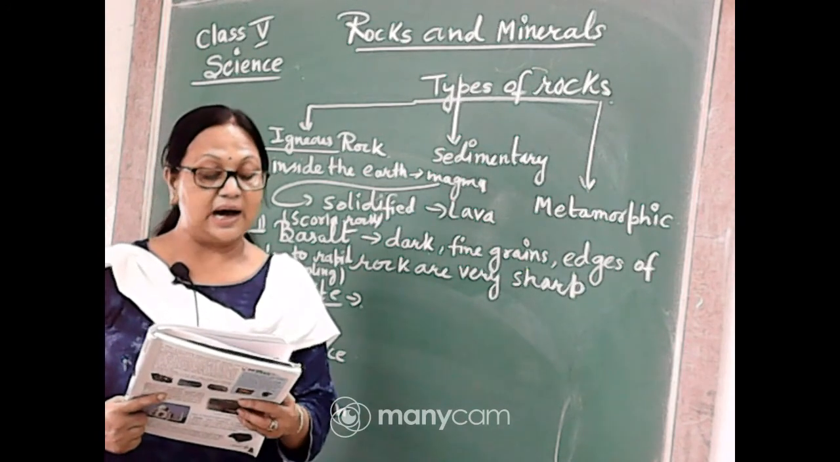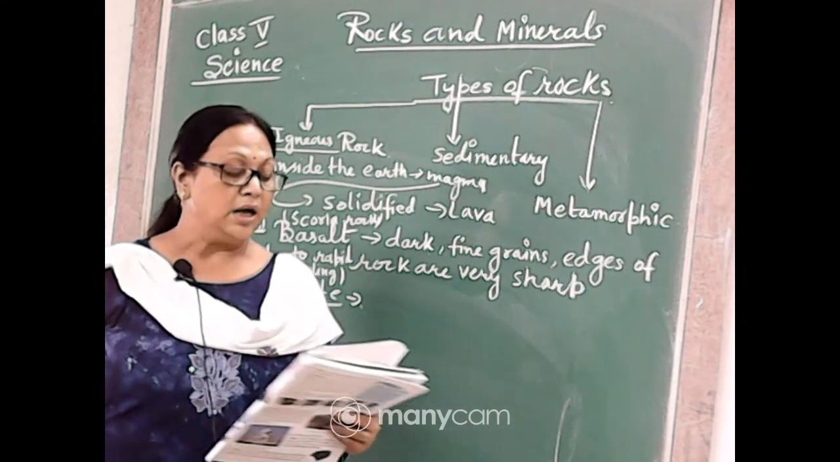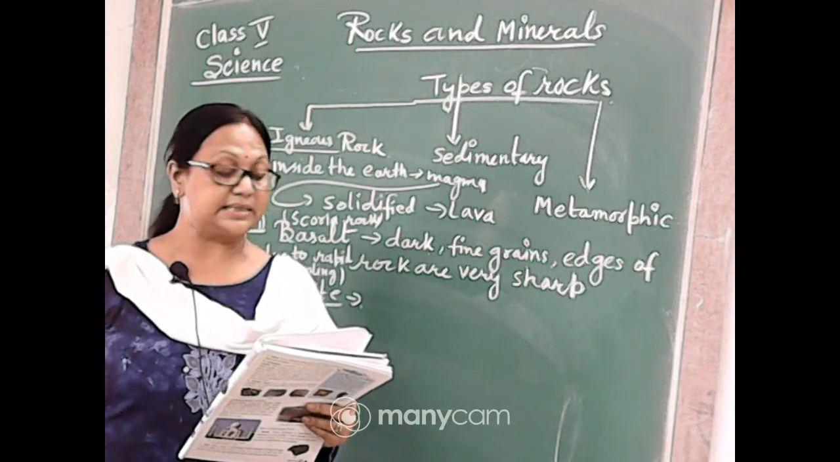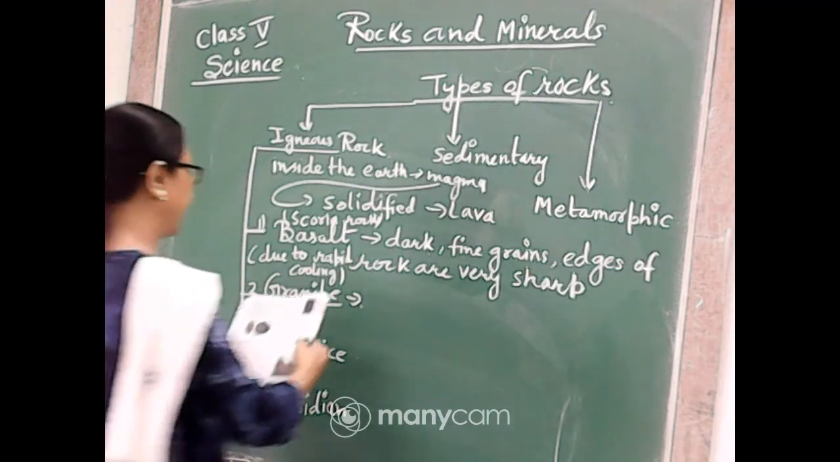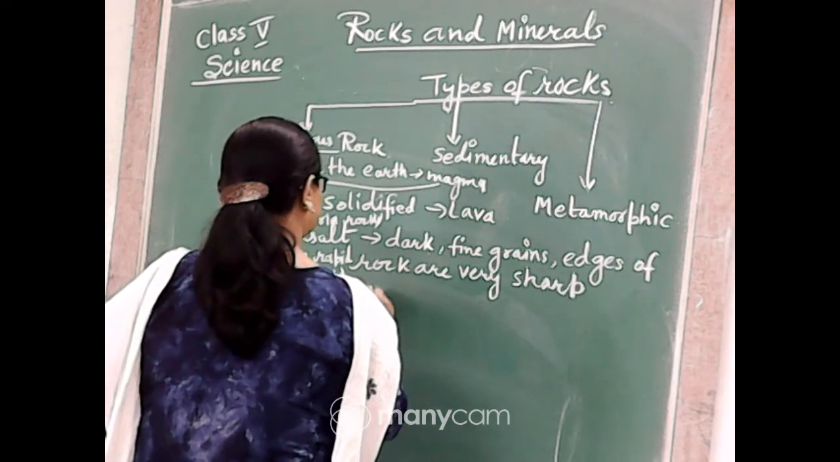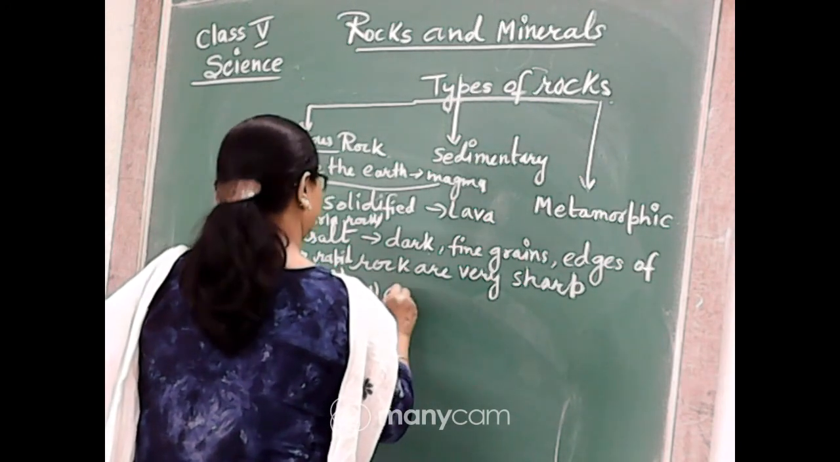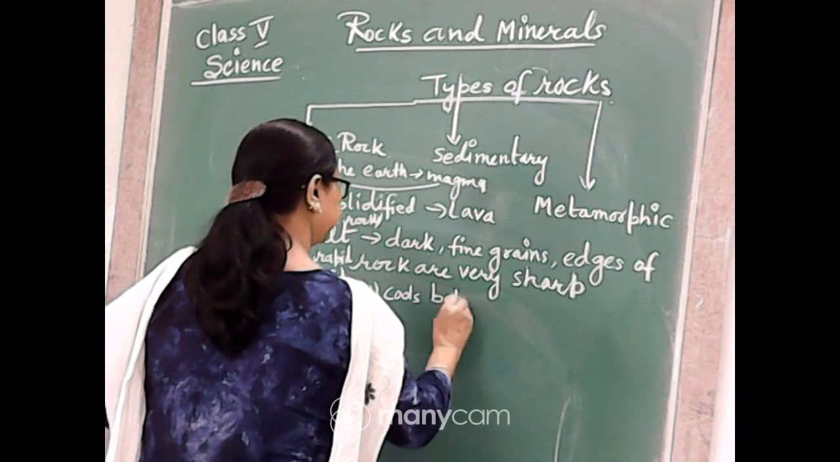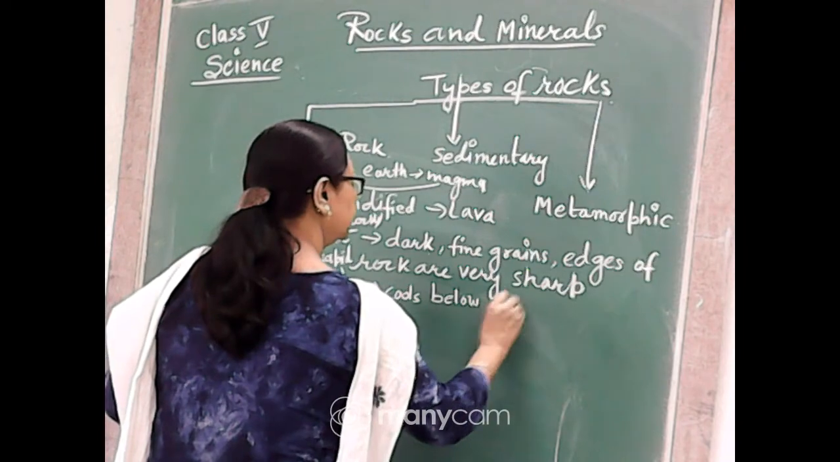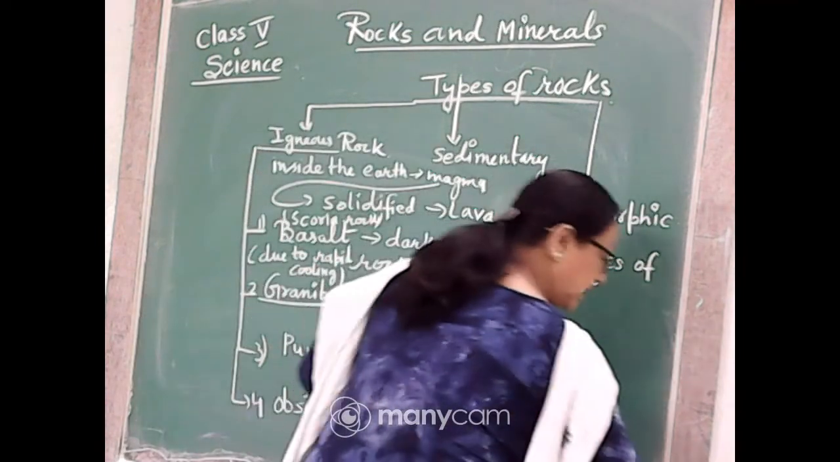It is very hard, therefore used for the flooring of houses, making statues and paving roads. So what are the things? Granite, how is it forming? First thing you have to remember, it cools below the earth surface.